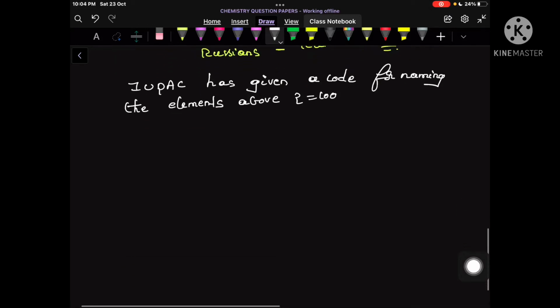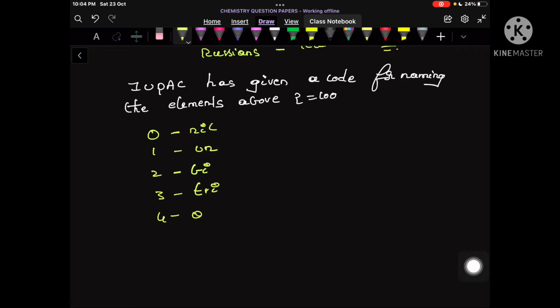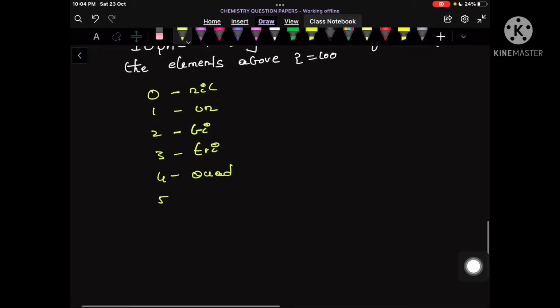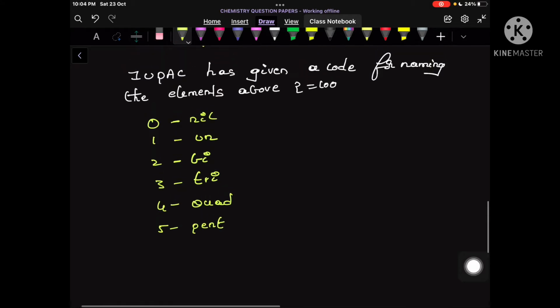For example, 0 is given the name nil. 1 is given the name un. 2 is given the name bi. 3 is given the name tri. 4 is given the name quad. 5 is given the name pent. 6 is given the name hex. 7 is given the name sept. 8 is given the name oct. 9 is given the name enn.